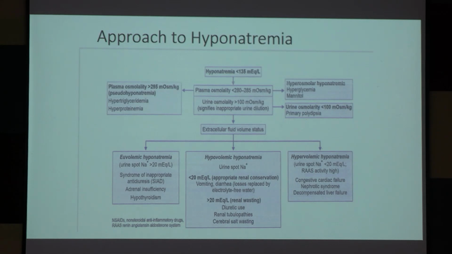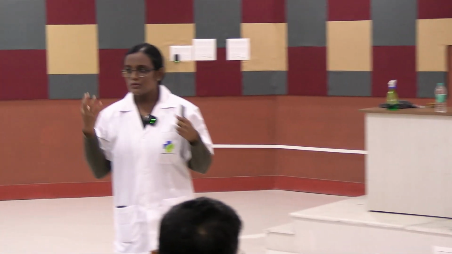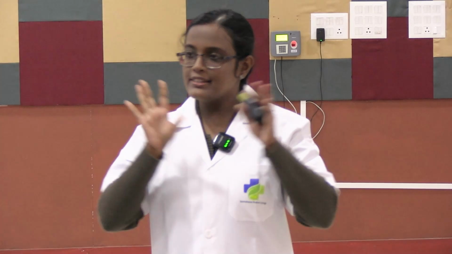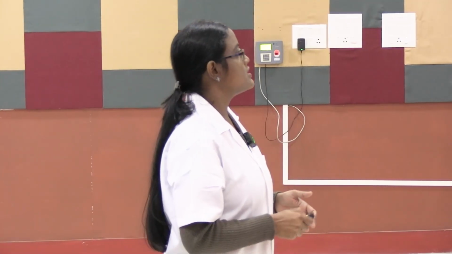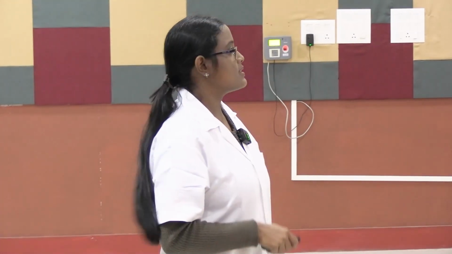In your jar, that water with sodium, suppose you are adding some other things. You have added some fat, some protein, some sugar. That raises the osmolality, but the net content of sodium is what? It is normal. So there is relative hyponatremia. That's why it is called pseudo hyponatremia. Okay, so this is about the approach.